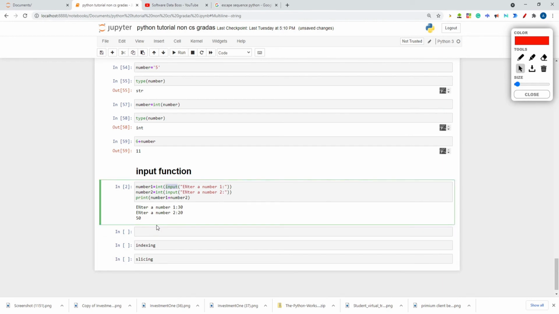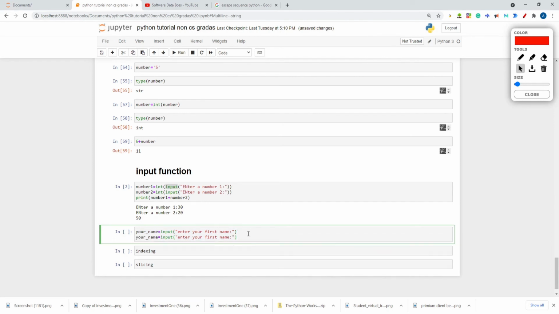I want a name. I'm asking the user for their name. Let's take input: Enter your first name, with a colon. And again I'm asking for another input from the user, that is your roll number.